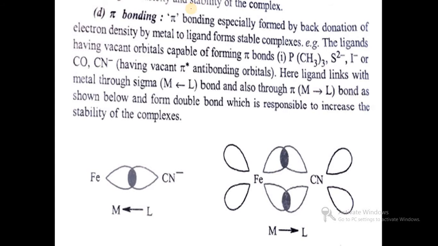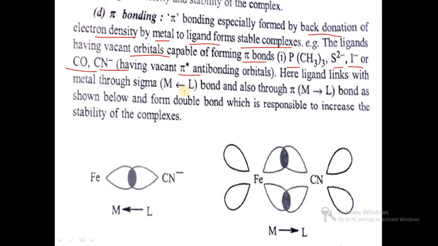Then pi bonding capacity. Pi bonding is formed by back donation of electron density by the metal to the ligand, which forms stable complexes. So the ligands having vacant orbitals capable of forming pi bonds, like trimethylphosphine, S--, I-, or CO, CN-, which have vacant pi star antibonding orbitals.